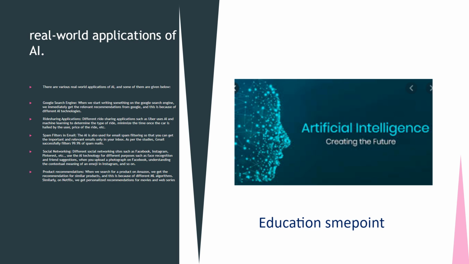Product recommendations. When we search for a product on Amazon, we get recommendations for similar products, and this is because of different ML algorithms. Similarly, on Netflix, we get personalized recommendations for movies and web series.